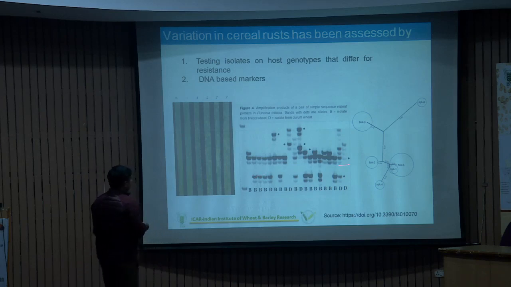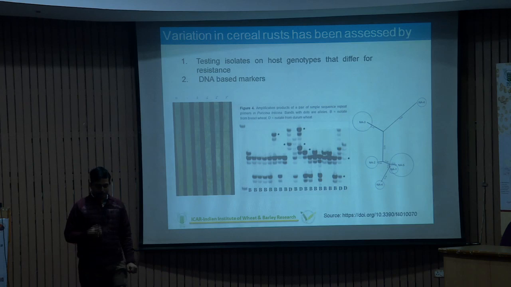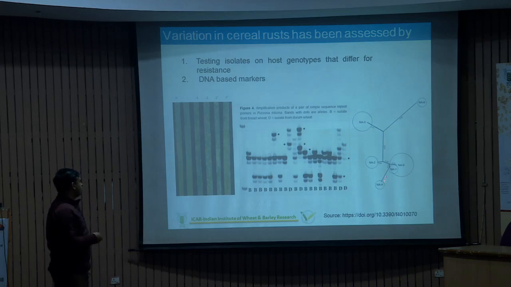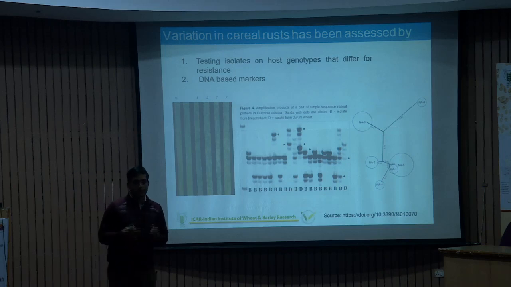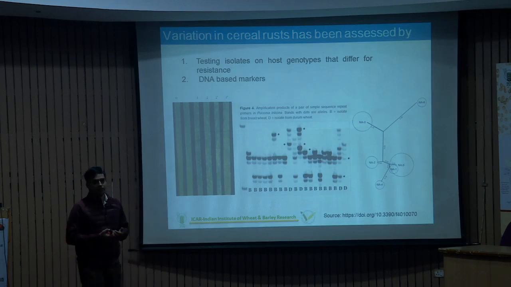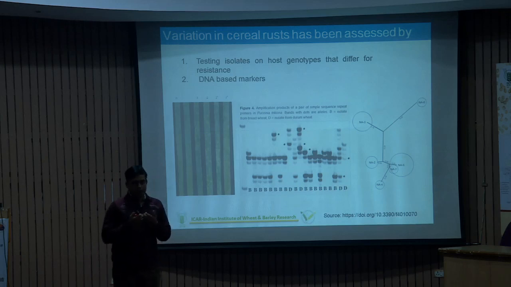And after that, we can use different bioinformatics tools and go for designing of a tree. Based upon this information, we can distinguish, okay, this particular pathotype Na3 is quite distinct from this one. And this is the FST value, which gives information on divergence, how one pathotype is different from the others. So this is the beauty of both the techniques, how better we can analyze a particular pathotype and its variant forms.